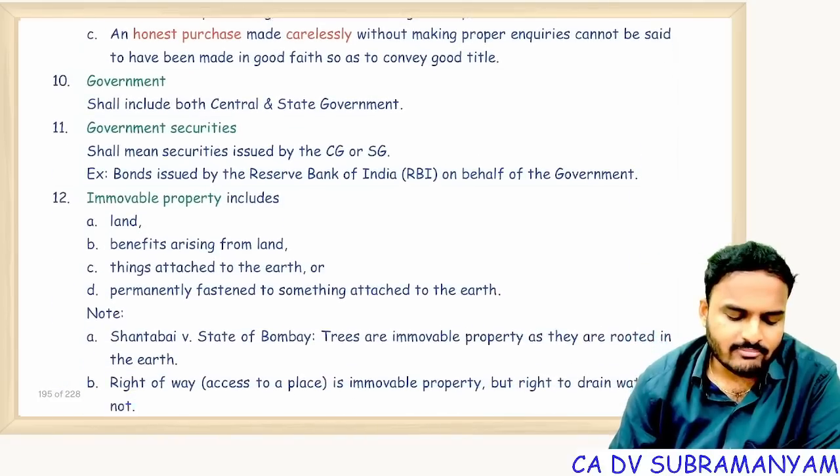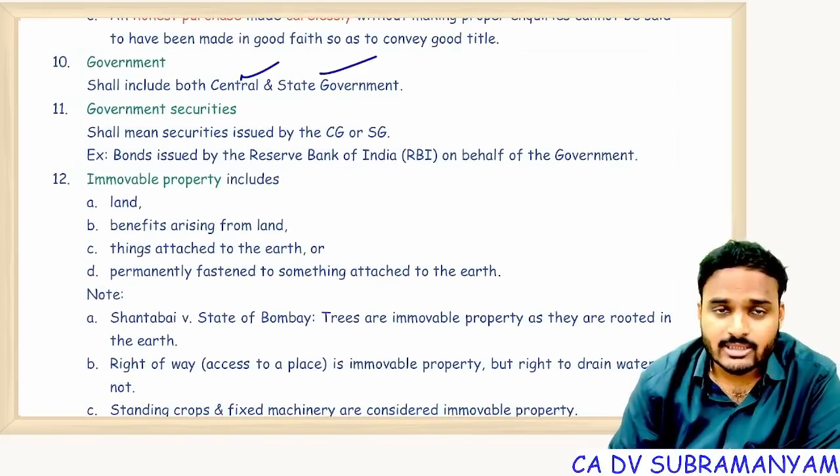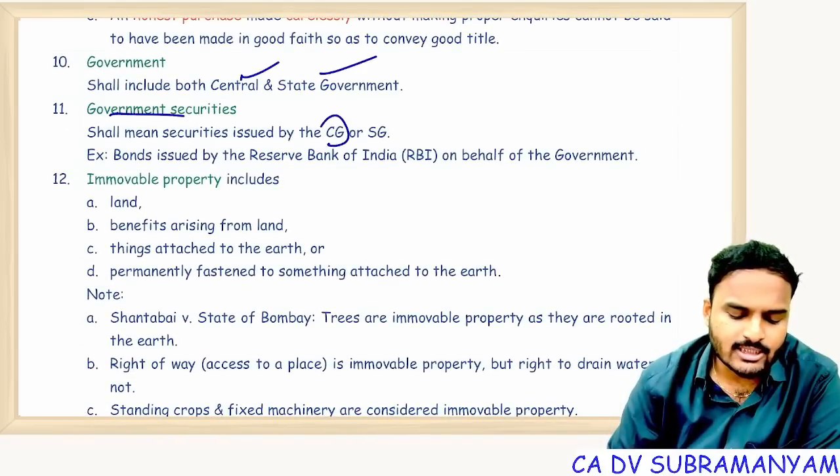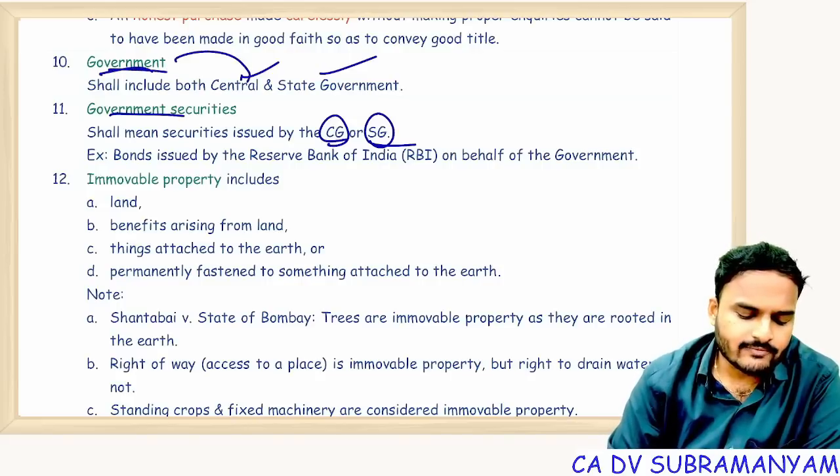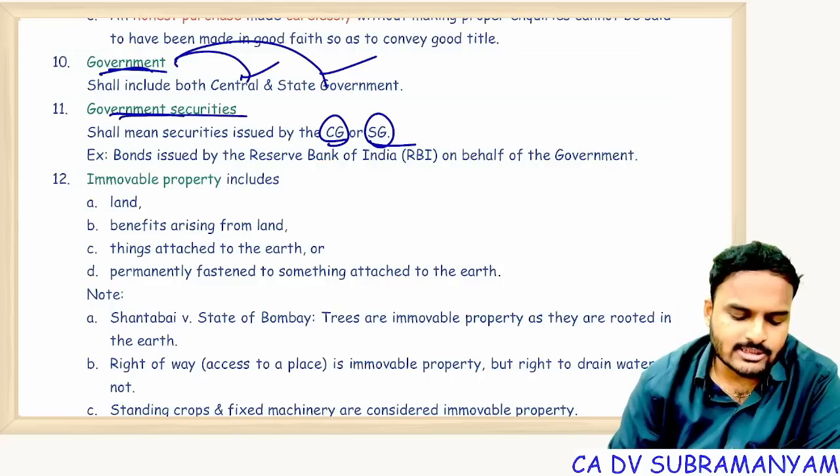Next one, government includes both central government and state governments. Government securities means securities issued by CG or SG. So wherever you see the word government, it refers to central government as well as state government.